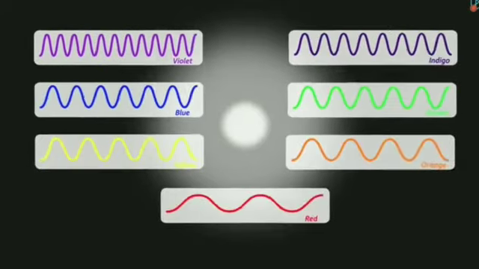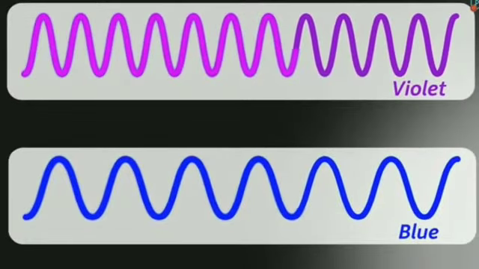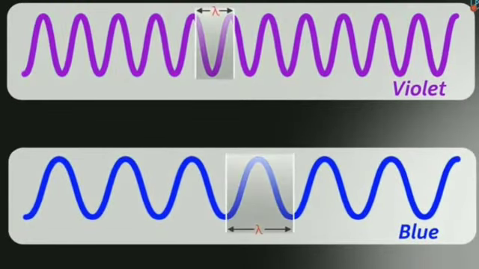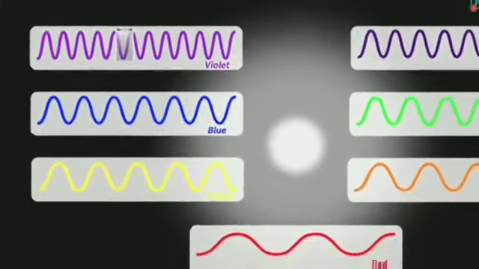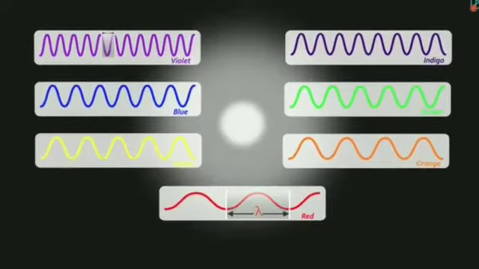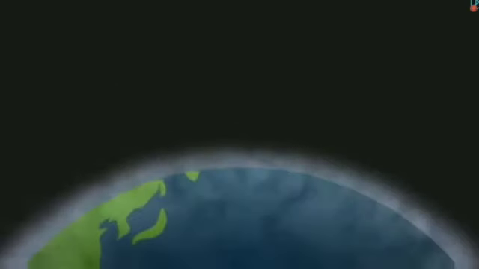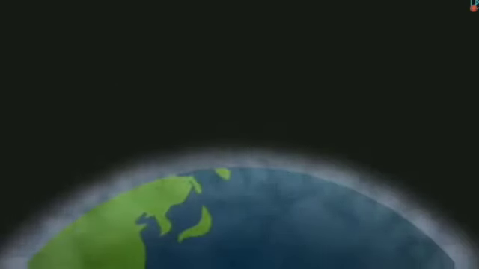Let us now understand some interesting facts about light. White light is composed of 7 colors, and each color has a different frequency and wavelength associated with it. The violet light has the least wavelength and red has the largest wavelength.